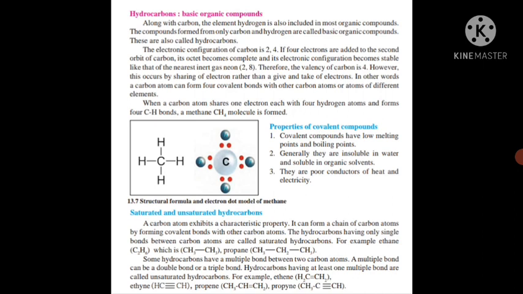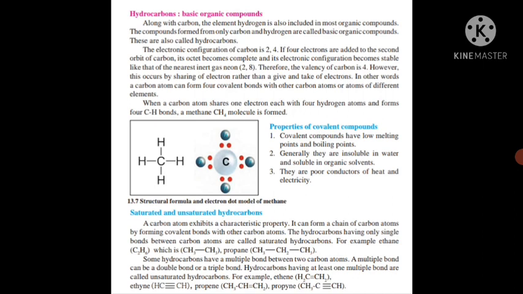In the crystalline form, three different forms of carbon occur. First one diamond, second one graphite and third one fullerenes. And in the non-crystalline form, carbon is found in three different forms. First one coal, second one charcoal and third one coke. Now today we are going to study about the hydrocarbons.